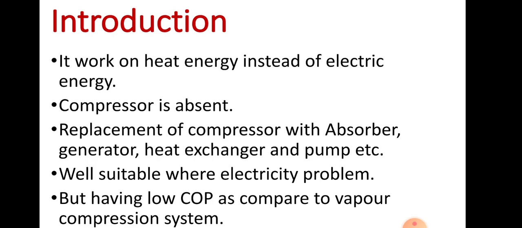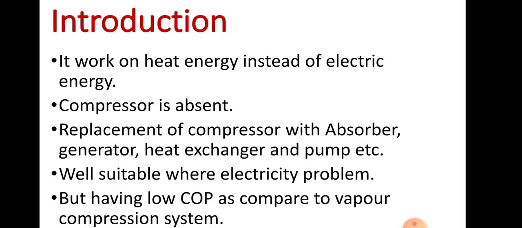Another substance which is used is called an absorbent, which has a great affinity towards the refrigerant vapor, so it can absorb the maximum refrigerant vapor from the evaporator section. That kind of absorbent we use. So this is a short introduction about the vapor absorption system.